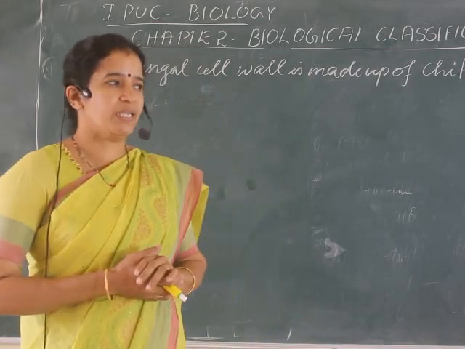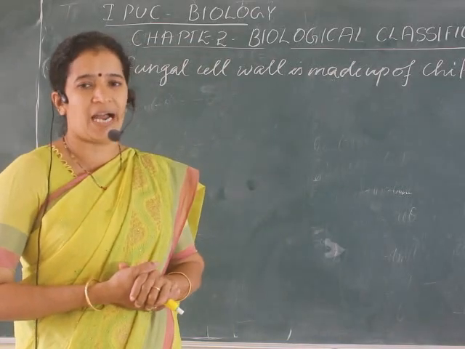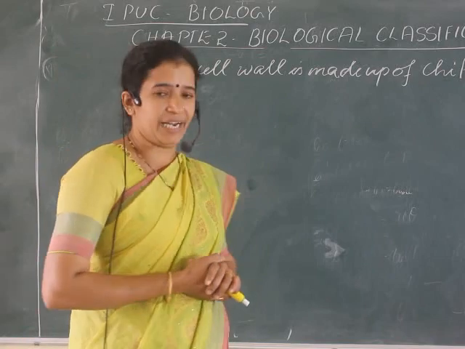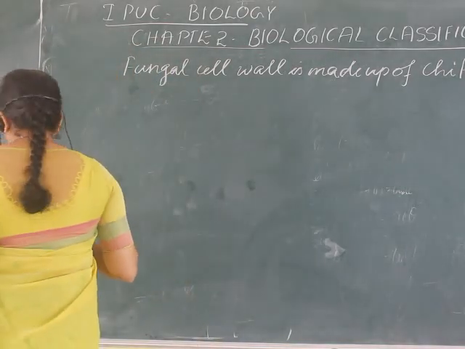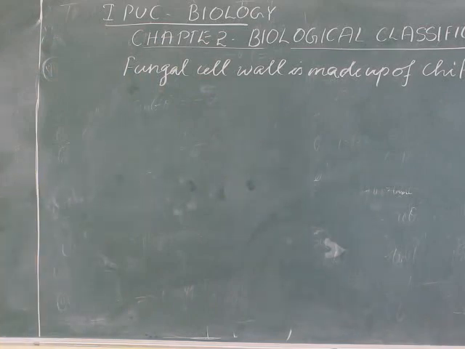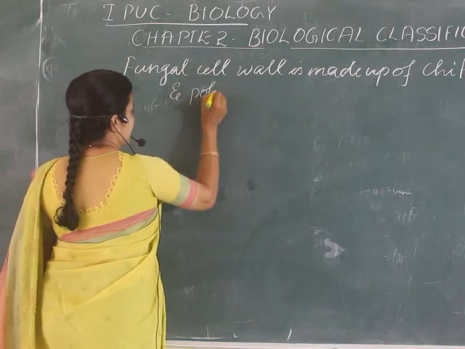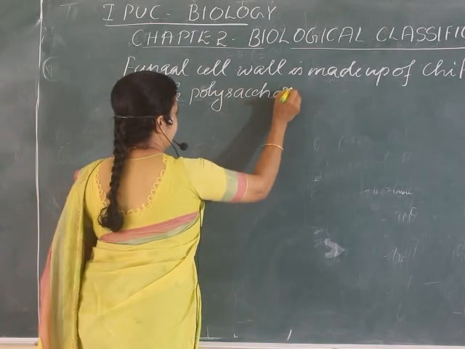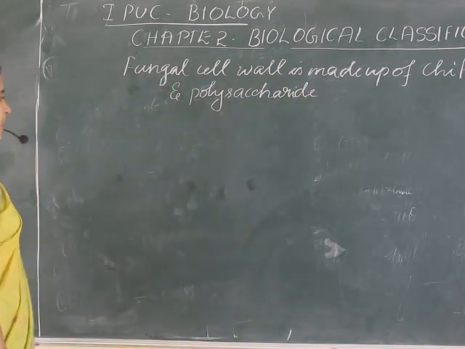This chitin can also be seen in arthropods, but in arthropods it is hard, while in fungus it is a little soft and leathery kind of structure. Now next, we'll understand how fungus undergo nutrition. So the fungal cell wall is made up of chitin and polysaccharide.